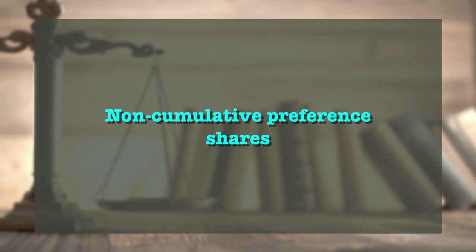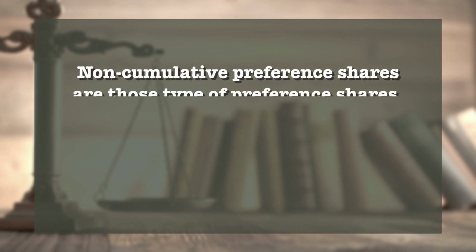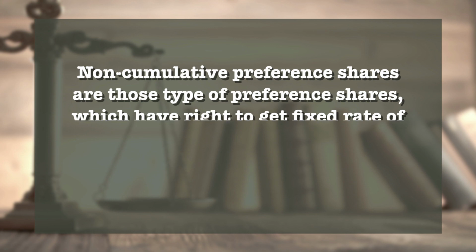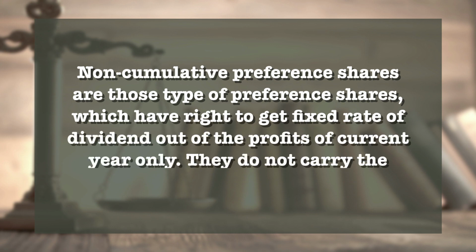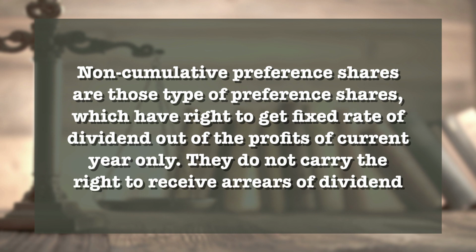Non-cumulative preference shares. Non-cumulative preference shares are those types of preference shares which have a right to get a fixed rate of dividend out of the profits of the current year only. They do not carry the right to receive arrears of dividends.